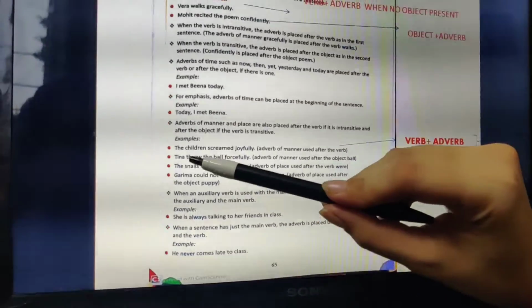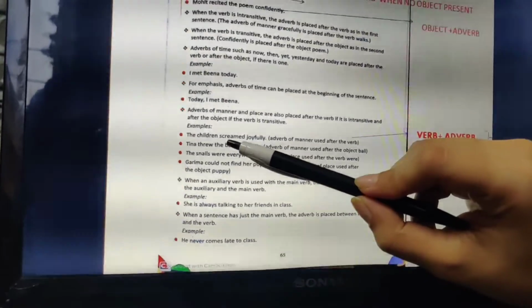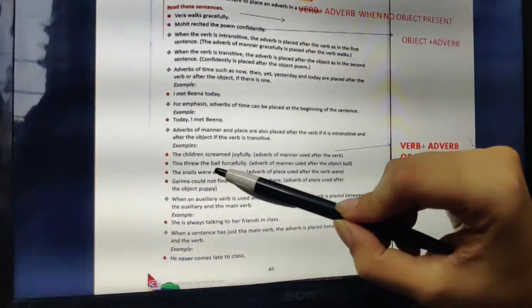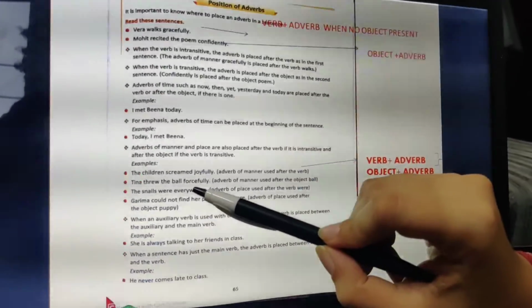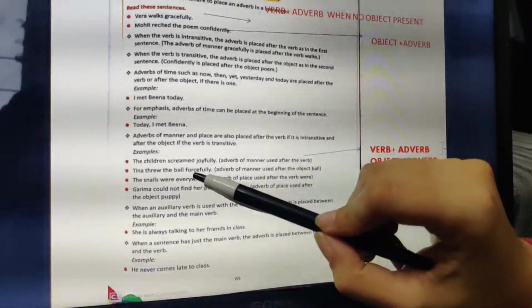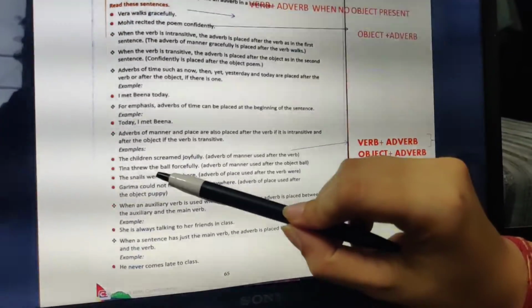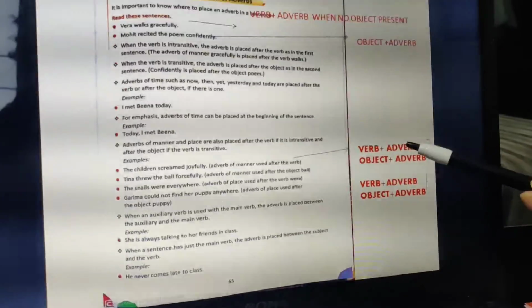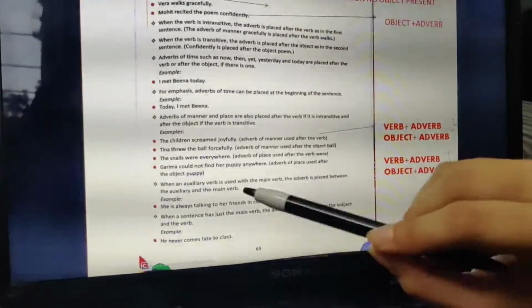But see the next: Tina threw the ball forcefully. Now the ball is the object over here. The action of throwing done by Tina is received by the ball. The object is the ball. How is the ball thrown? Forcefully. So this is the adverb. In this case, it is put after the object. So when it is intransitive, no object, it is verb plus adverb. When there is an object, it is object plus adverb.